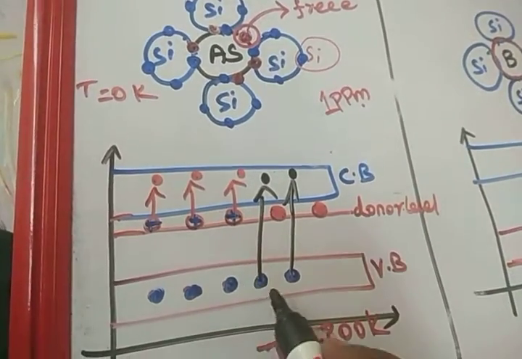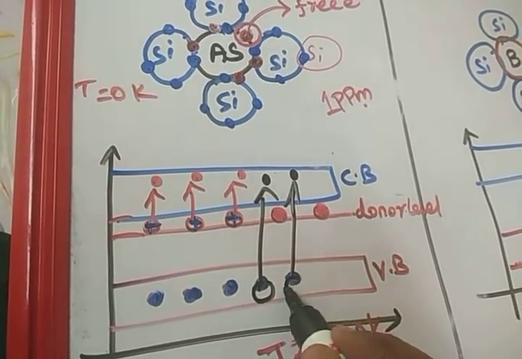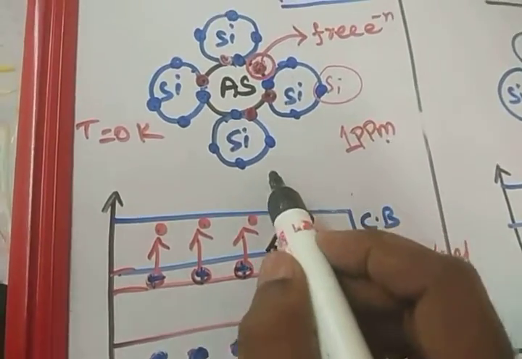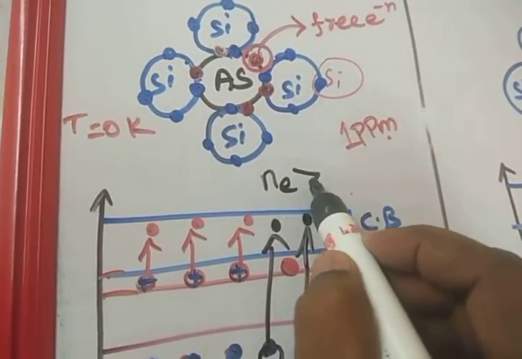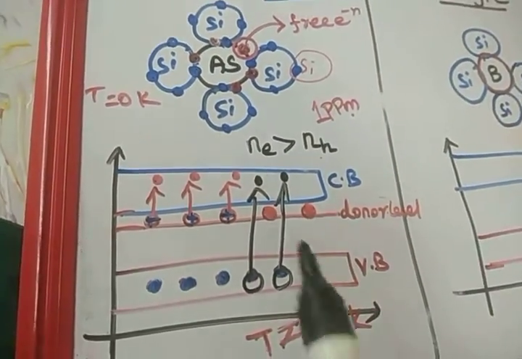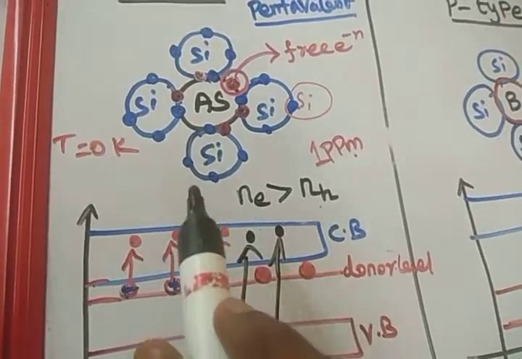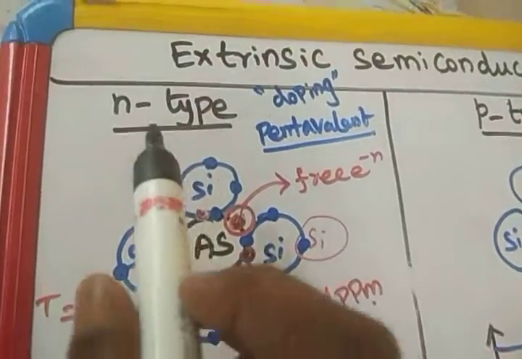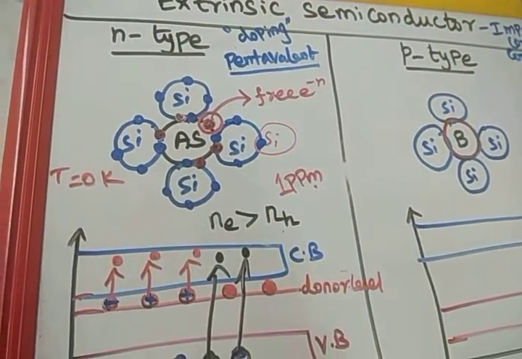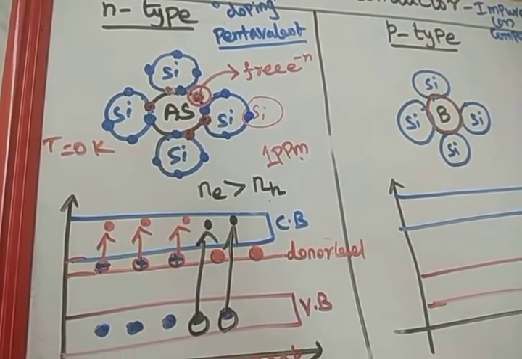So the number of holes in the valence band is not equal to the number of electrons in the conduction band. The number of electrons in the conduction band is greater than the number of holes in the valence band. Hence more electrons are there. Electron is negative, so this is a negative type semiconductor, simply called an N-type semiconductor. I will explain one more time.